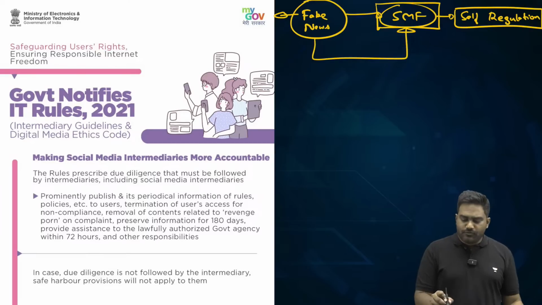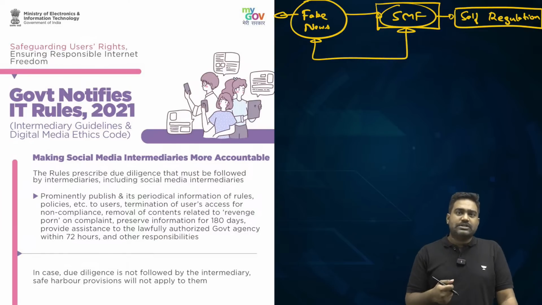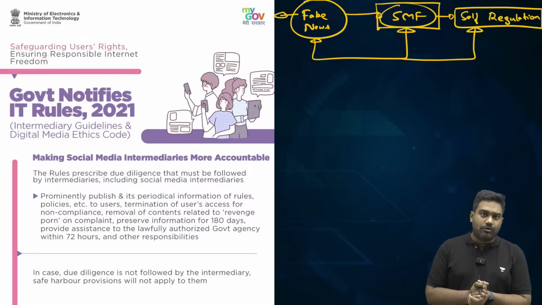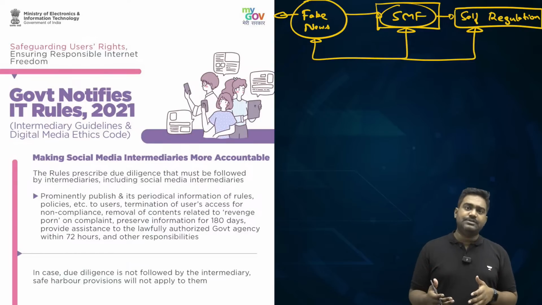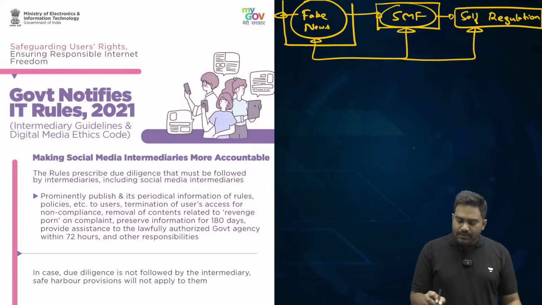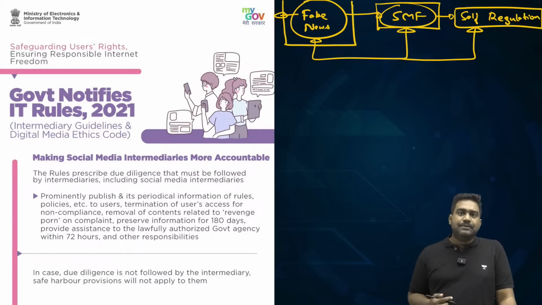I'm sure you would have noticed that there is an option where you can report every post so that the algorithm can automatically review the content. Or there are fact-check teams employed by these companies to conduct a manual review of the content hosted on their platforms. So if any content violates their community guidelines, those companies will act against it and take down such content. So self-regulation has become a norm within the industry.